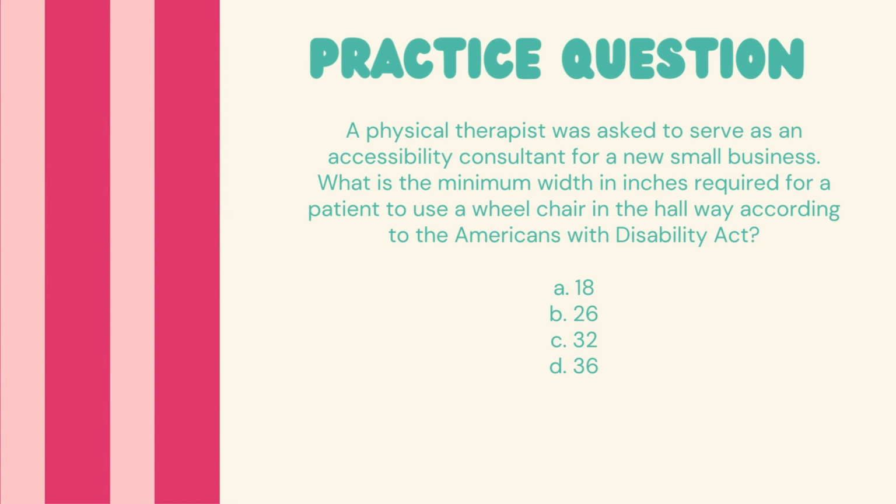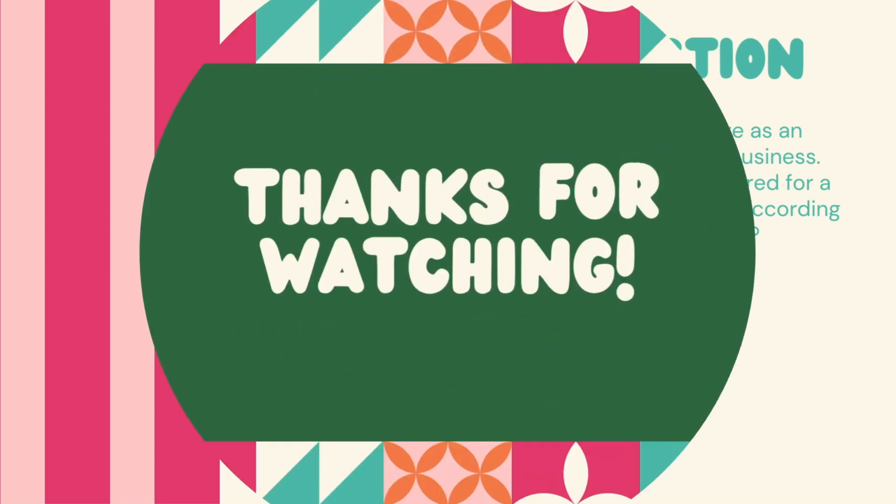So 32 is the minimum width for a doorway, and 36 is the minimum width for a hallway. So the width allows for the patient to change direction of the wheelchair within the hallway. So D is the best answer. C is a little bit of a distractor answer because 32 is that minimum width for a doorway, but a hallway is a little bit wider. 26 is still just not going to be wide enough per ADA.